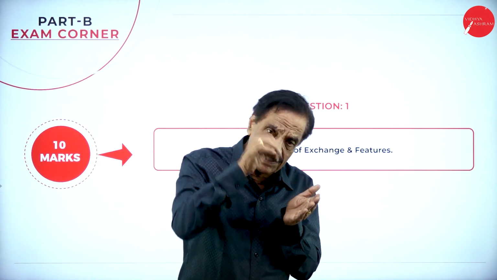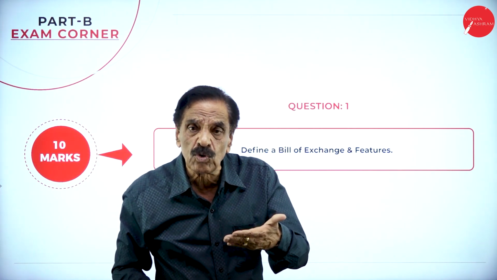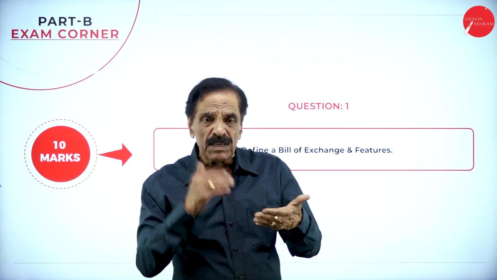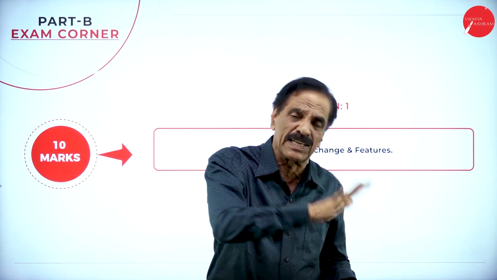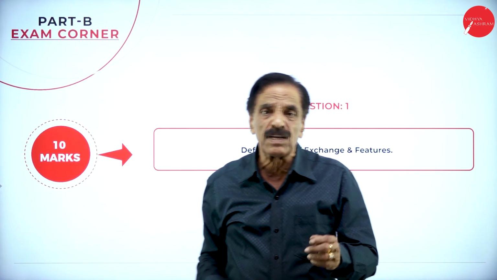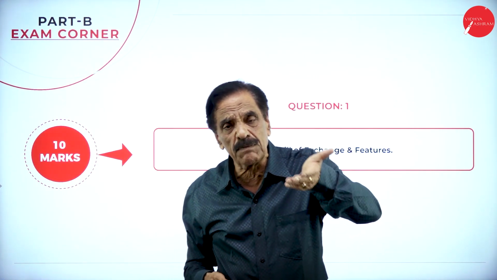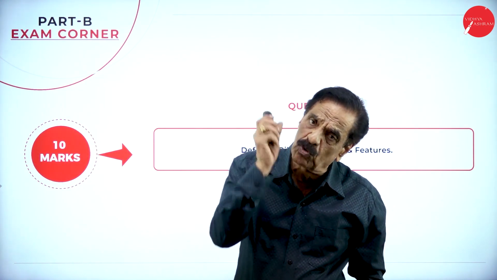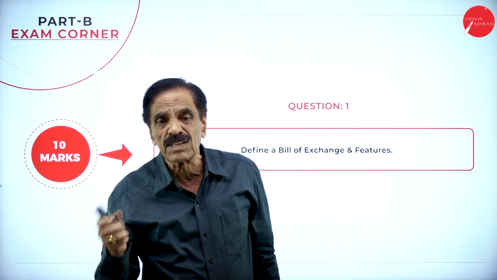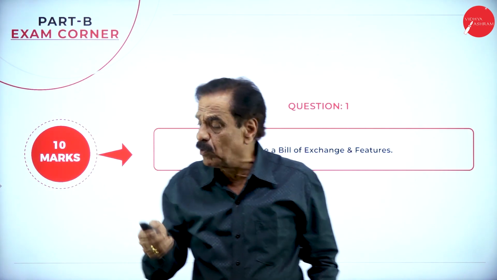The seller will raise the bill, and the drawee, that is the purchaser, goes through it. If everything is correct, he will accept the bill and give it back to the seller. There is a procedure. So a bill of exchange means a bill exchanged between the 2 parties, seller and buyer. The seller is the drawer who raised the bill, and the buyer is the drawee, the one who accepts the bill. We'll move on to this now.